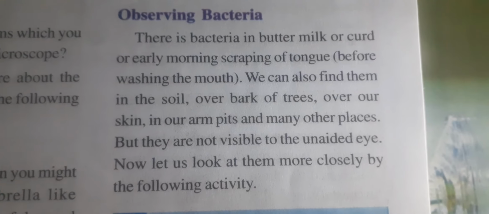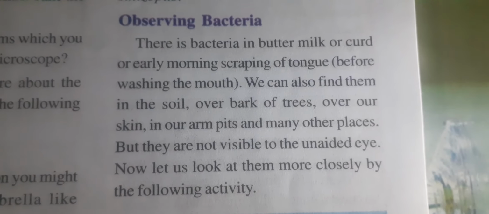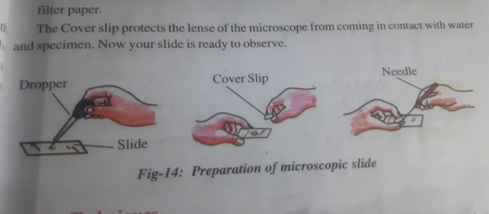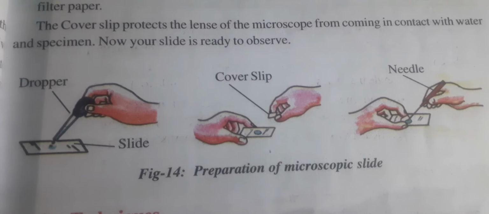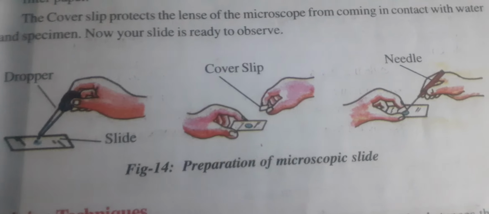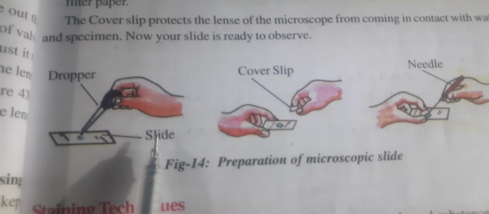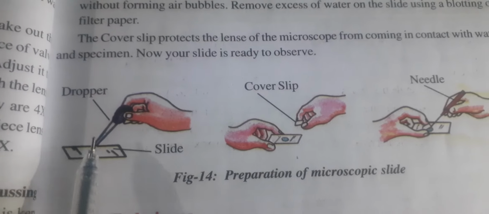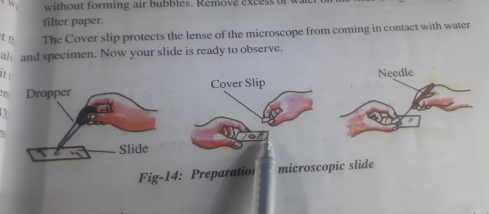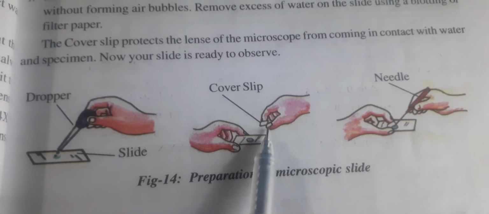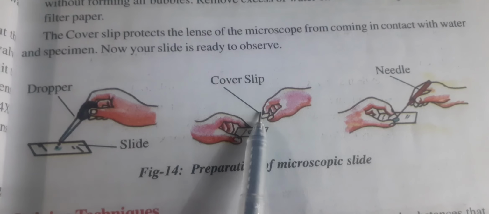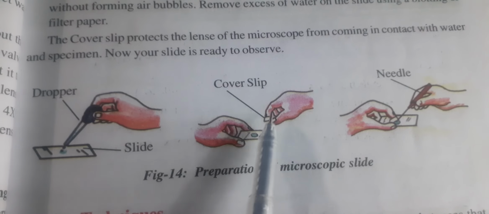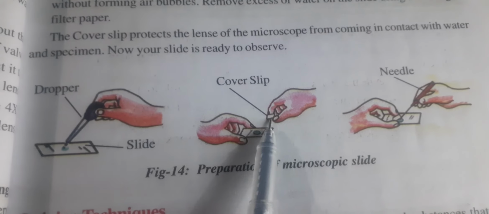Now let us look at them more closely by doing some activities. While doing the activities we learn about bacteria. So students, in the microscope we are using slides. In many activities I told you to take a slide. So what is a slide? Just see here, a glass, we call it a slide. This is a dropper. With the help of this dropper we can put some water on the slide. This is a cover slip. I told you in activities to cover with a cover slip, which is a small transparent covering, that's why we call it a cover slip.